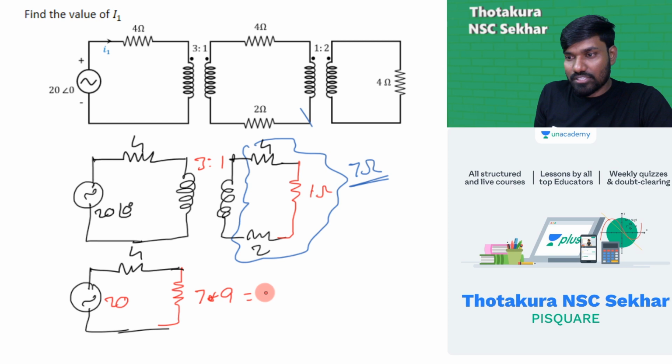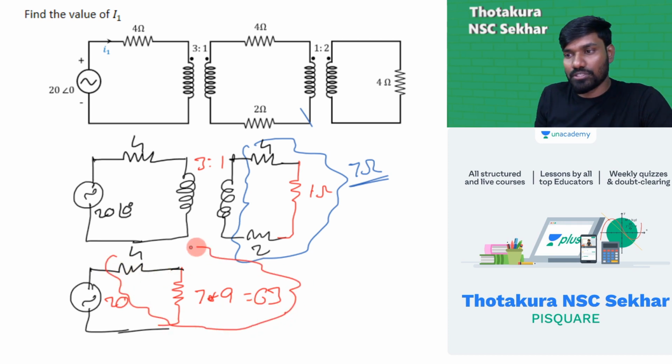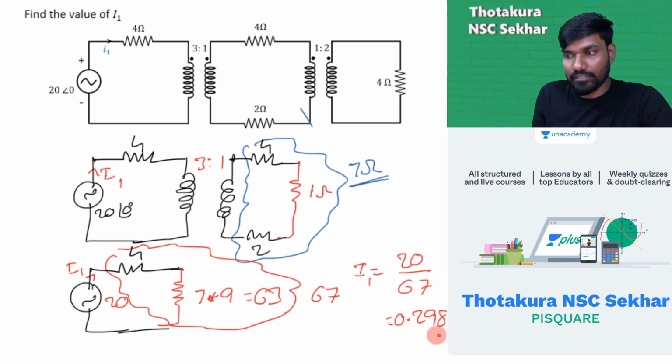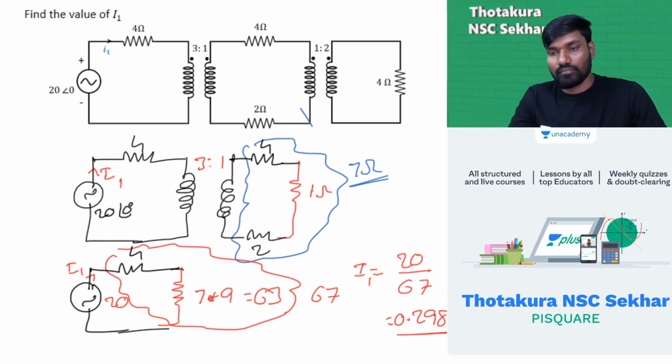So this is 63, plus 4, this total will be how much? 67. This is current I, right? That number got changed. This is current I1. I1 is equal to 20 by 67. That's the answer. 20 by 67 is 0.298. Take up to 3 decimals. All right.